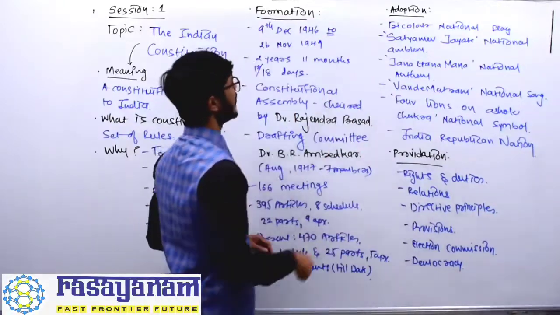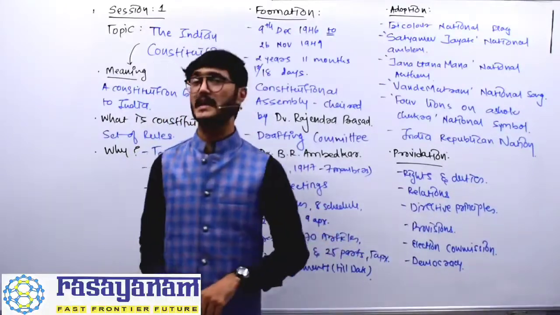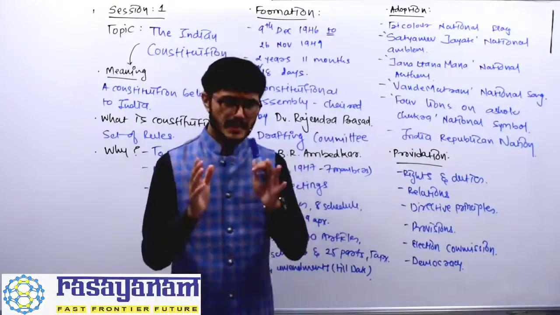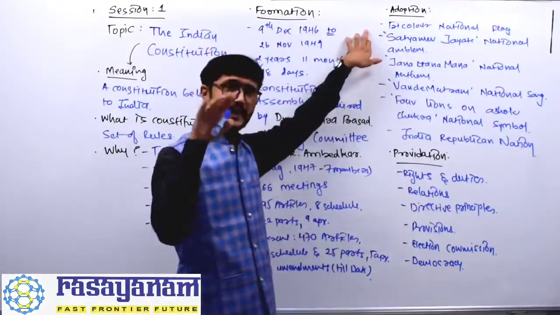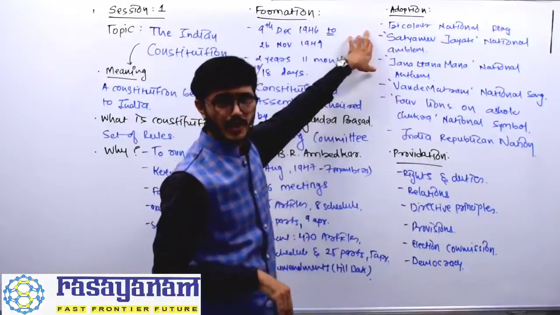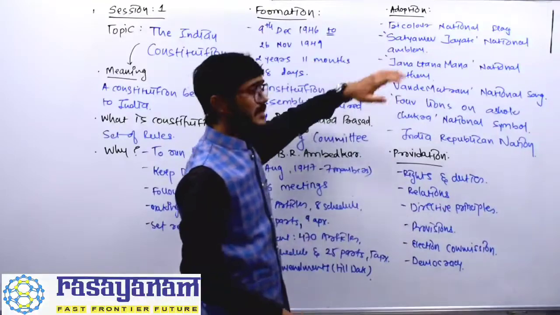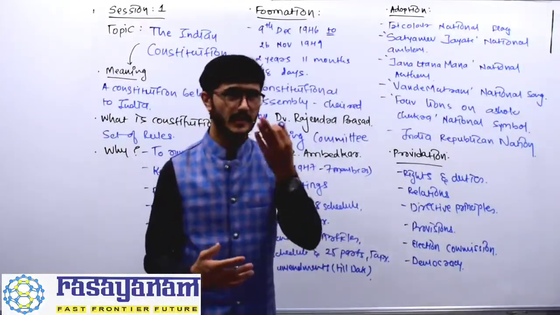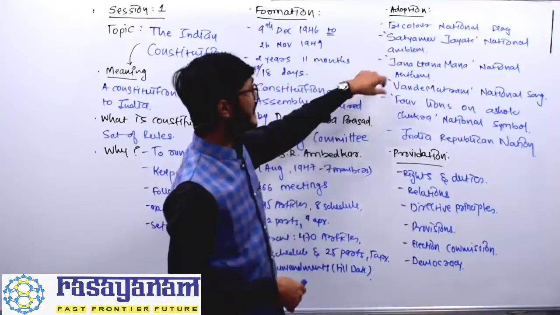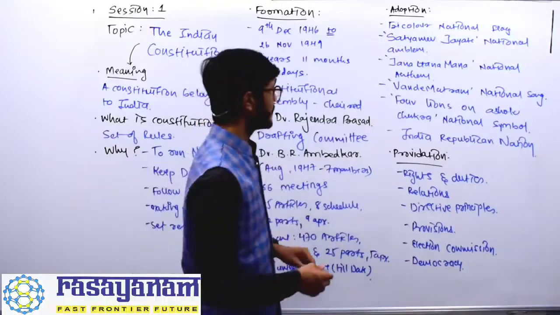Then what did we adopt after establishing the Indian Constitution? We adopted the tricolor flag, saffron, white and green, along with the Ashoka Chakra having 24 spokes, colored blue. Then Satyameva Jayate, that is, truth always triumphs. Okay. Then the national anthem Jana Gana Mana, written by Rabindranath Tagore in Bengali.